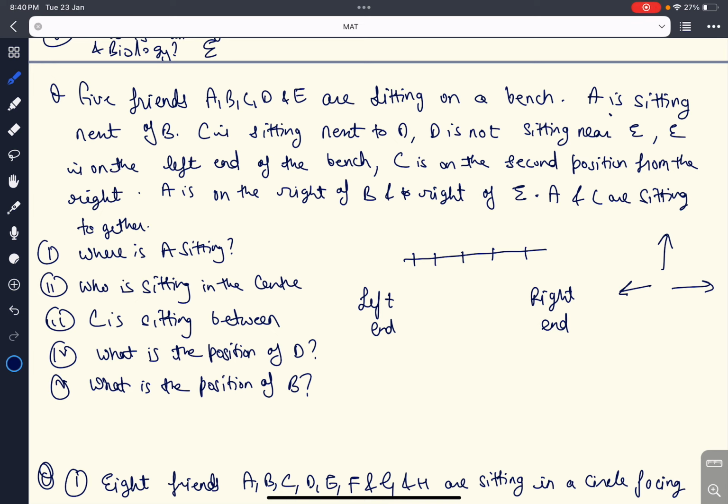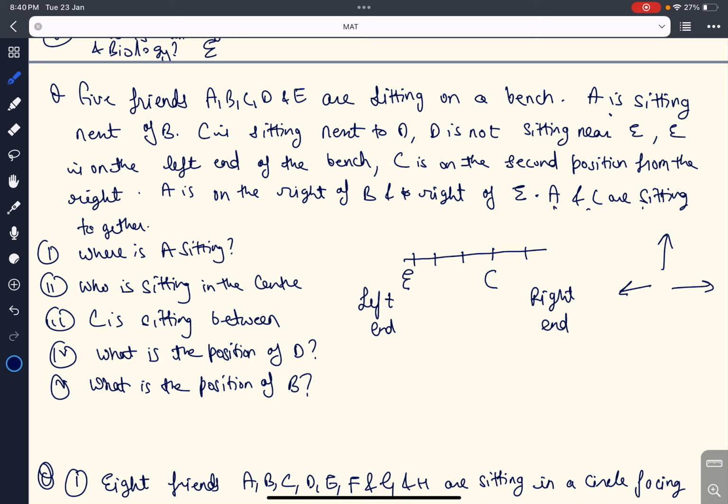A is sitting next to B, C is sitting next to D, D is not sitting near E, E is on the left hand of the bench. So we find that E is on the left hand of the bench. Secondly, we are given C is on the second position from the right. From the right hand, C is on second. First, second. So C is on the second position from the right.